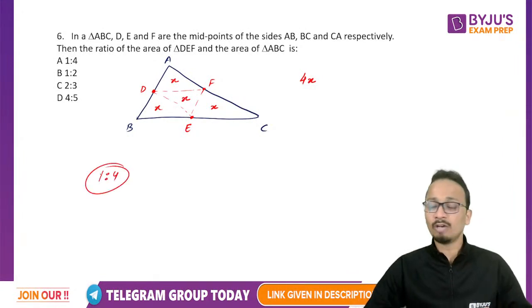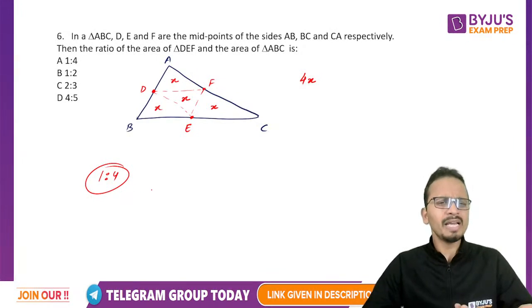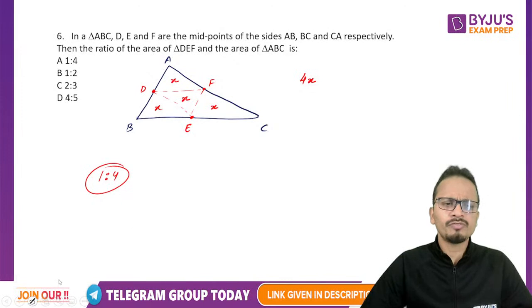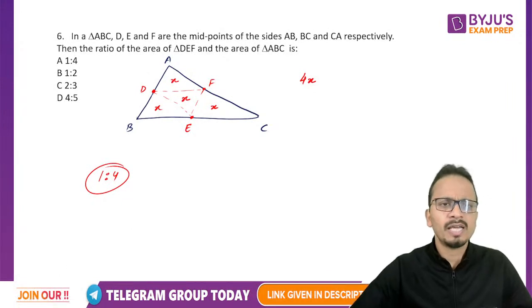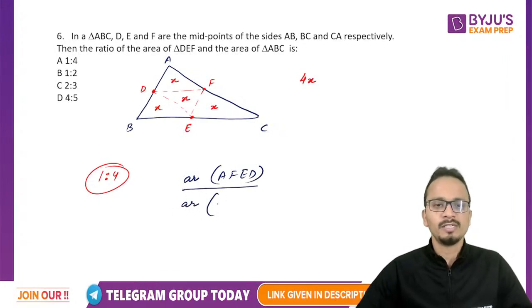Now they may also ask you this question in some other way. They may ask you the ratio of the area of any of the regions. So let's say they are asking the area of AFED upon the area of ABC.